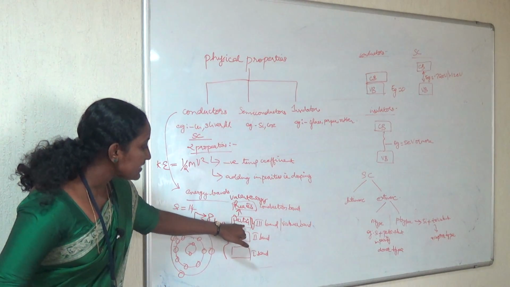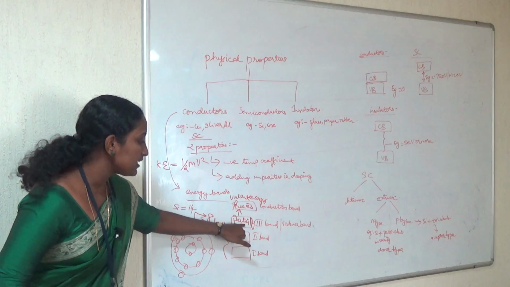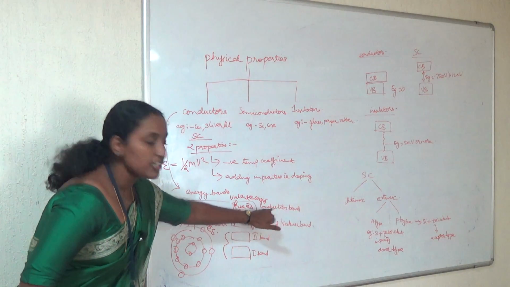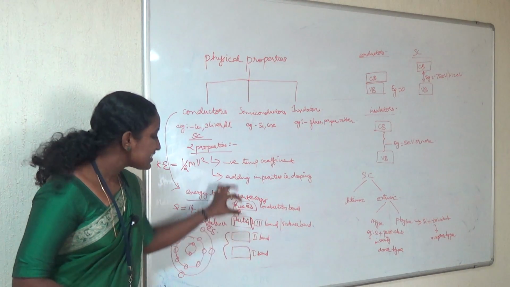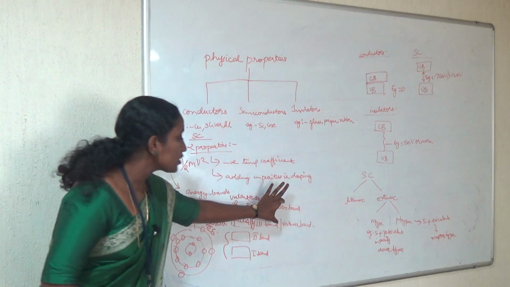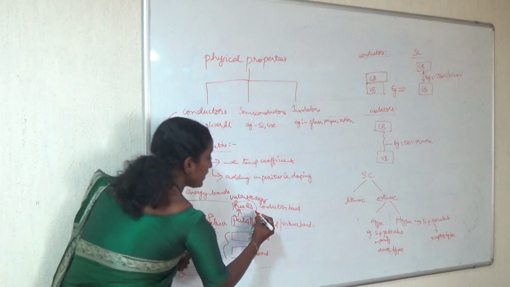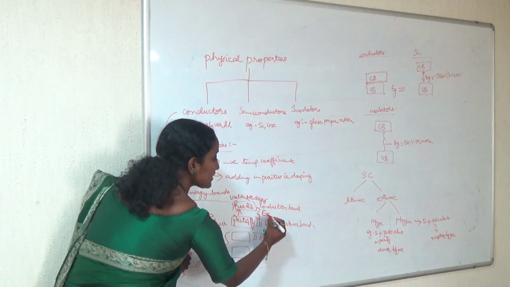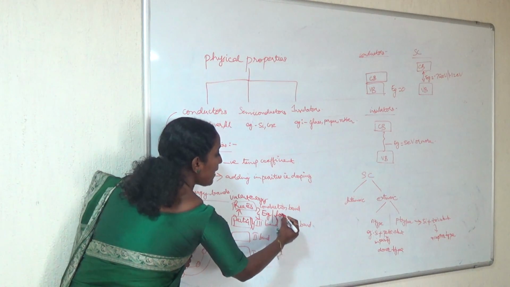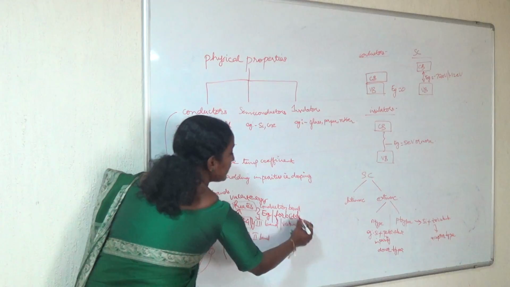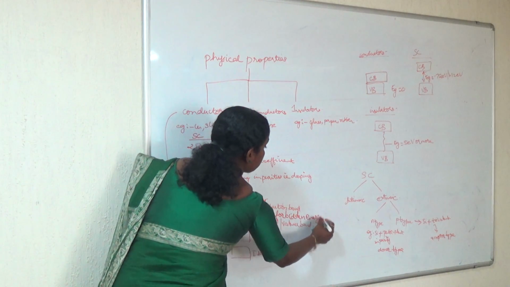Here we can see that the valence band is partially filled and the conduction band is vacant. There is some energy difference between the conduction band and the valence band. That energy difference is called the forbidden energy band or forbidden energy gap, or EG.